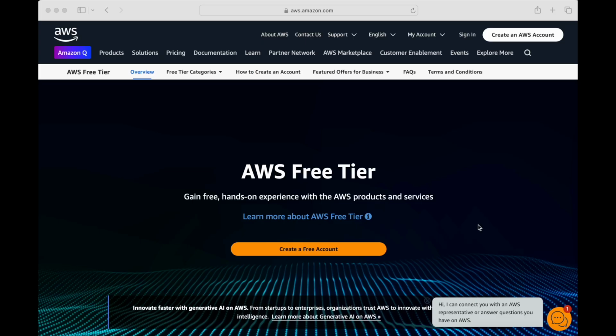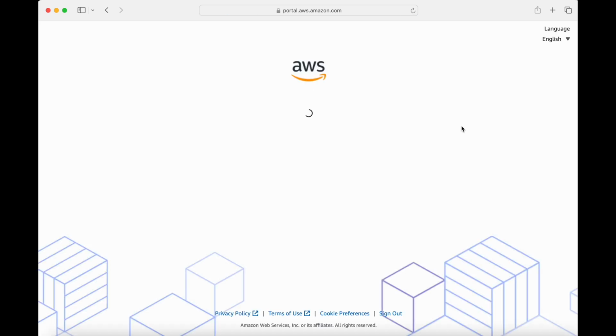Step 1 is to sign up for an AWS account. I already have an account, but still I'm going to walk you through the steps. First, it says create an AWS account. So visit the AWS website, which is aws.amazon.com, and on the top right you'll see a create an AWS account button. So click on that. This will take you to the sign up page.